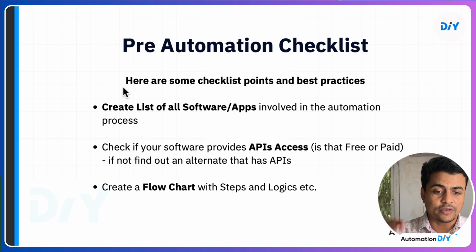So ensure you have all of these points covered, and only once you're satisfied, once you have a clear vision of building the automation, what you're expecting as an input, what process all these software should do, and what is the ultimate outcome you expect, only then go ahead and touch the automation platform. Just prepare this checklist, just follow all these points so you can avoid any sort of frustration, fatigue, and ultimately you can reach a good outcome that you expected from automation.